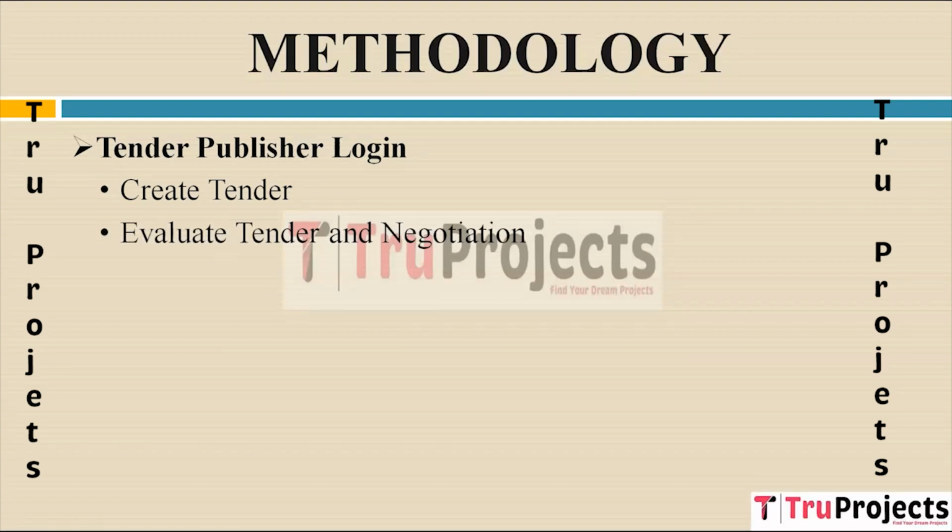Evaluate tender and negotiation. This module focuses on the evaluation and negotiation phase of the e-tendering process. Tender publishers can assess bids submitted by bidders and select a winner based on the evaluation criteria. The negotiation process can also be managed here to ensure the best outcome for the tender.